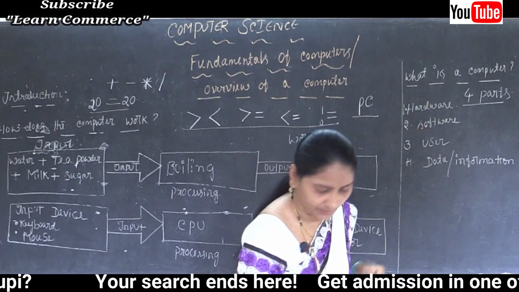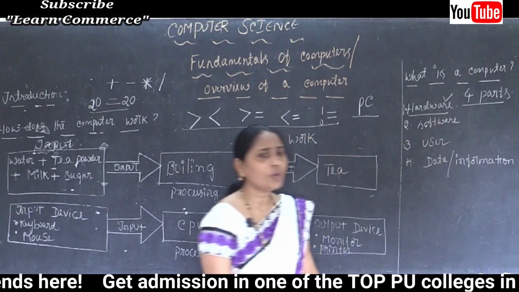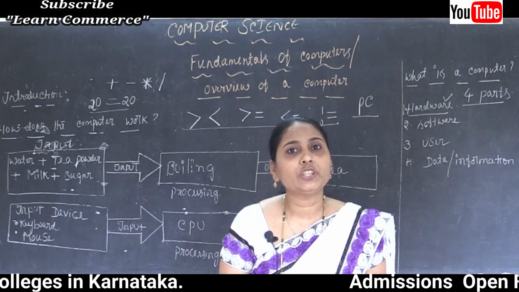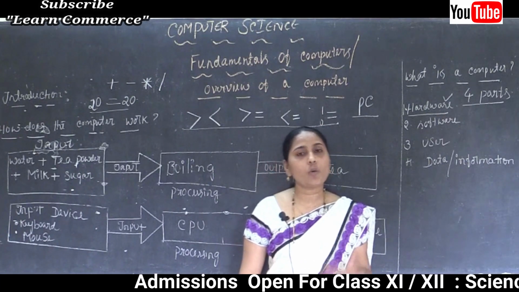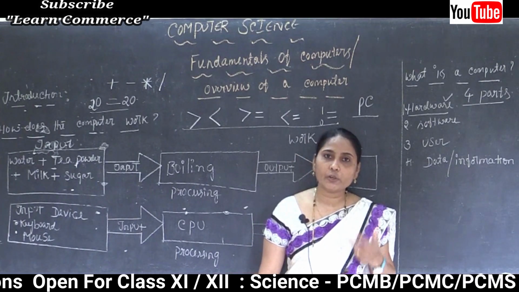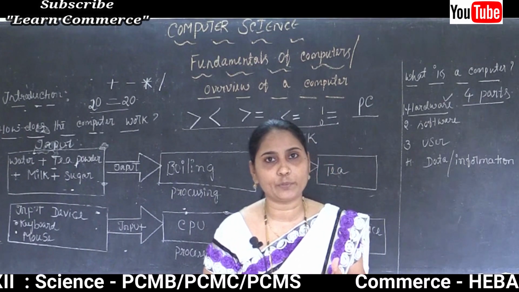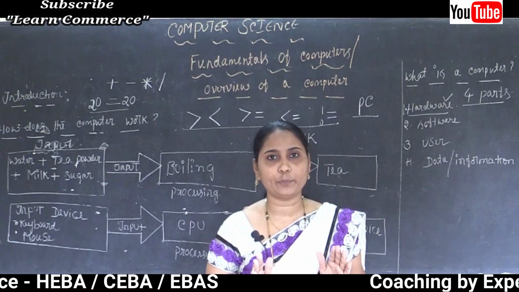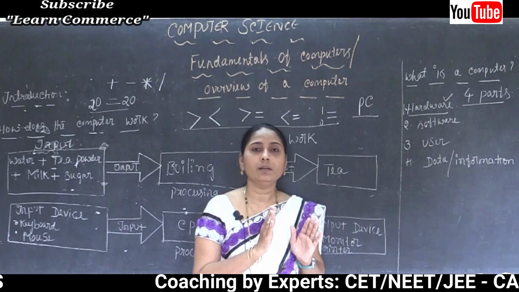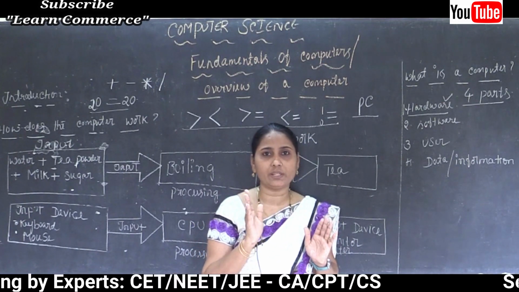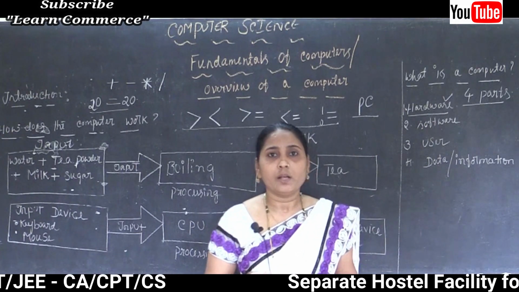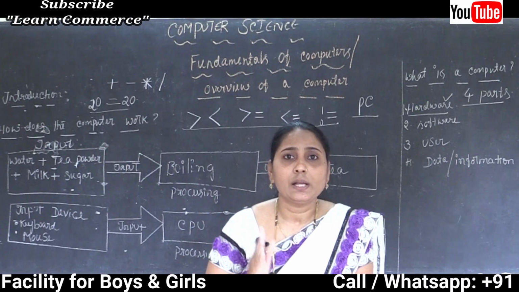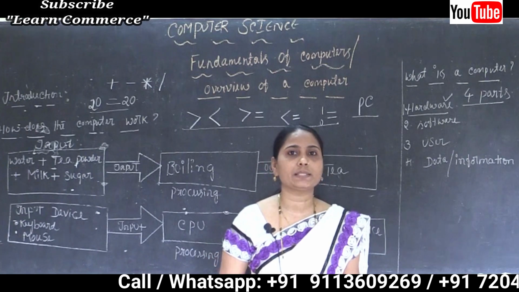Now let's take the first thing, our hardware. So what do you mean by hardware, or what is hardware? The physical part which is used to build the computer. So what's the meaning? The physical part which is used to develop, to build the computer. Or in simple words we can say the outer part of the computer. I am not going to tell the inner part, maybe about the software, each and everything here. So just the outer part. So the outer part of the computer means such things we can see with our eyes.